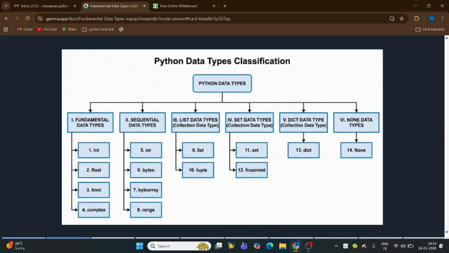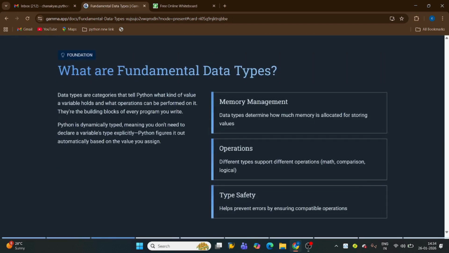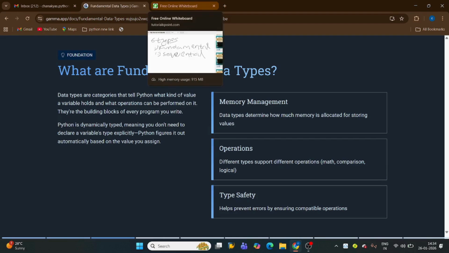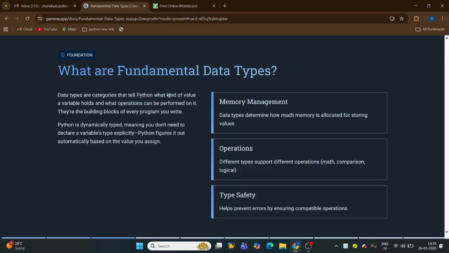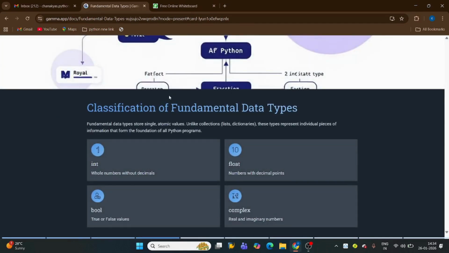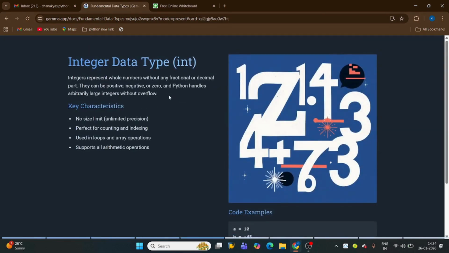In today's video, I'm going to talk about fundamental data types, and there are four types in it: int, which refers to integer, float, boolean, and complex. Fundamental data types are the data types which hold only a single value, and they are used for memory management, operations, and safety. As I said earlier, fundamental data types contain four sub data types: int, float, boolean, and complex. So let's start with integer.